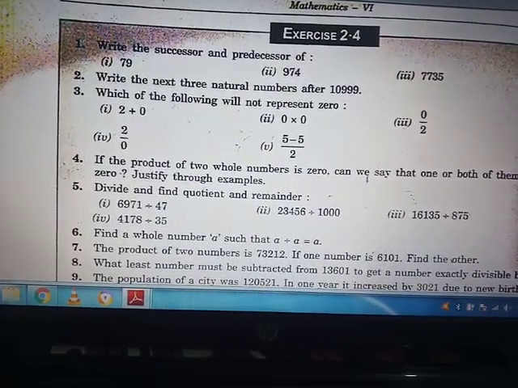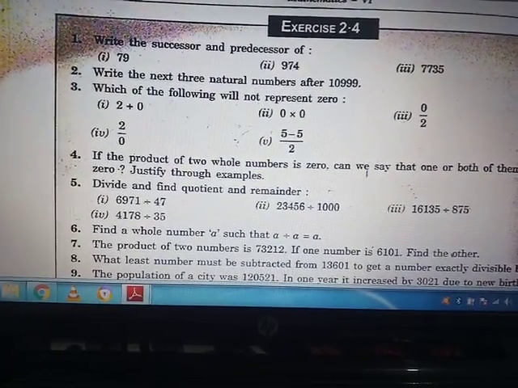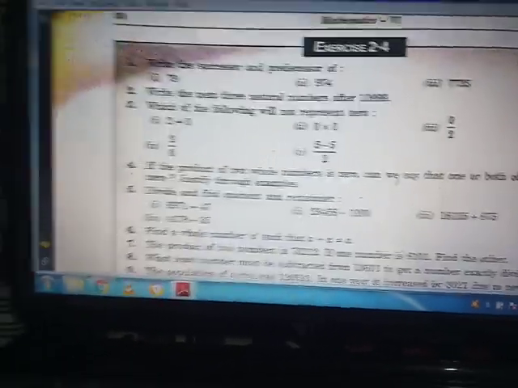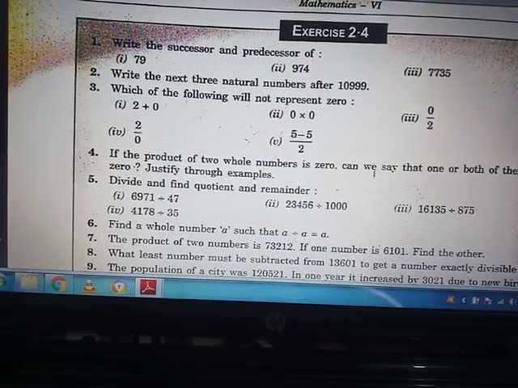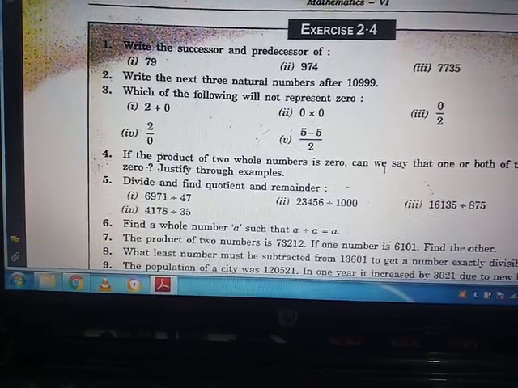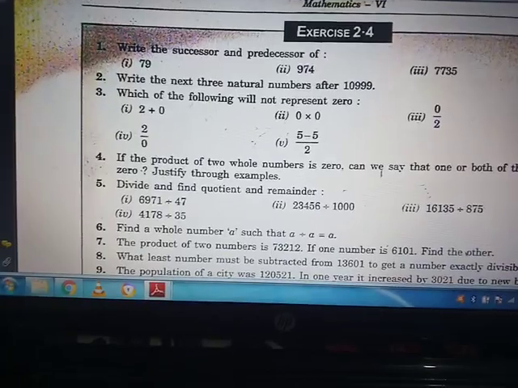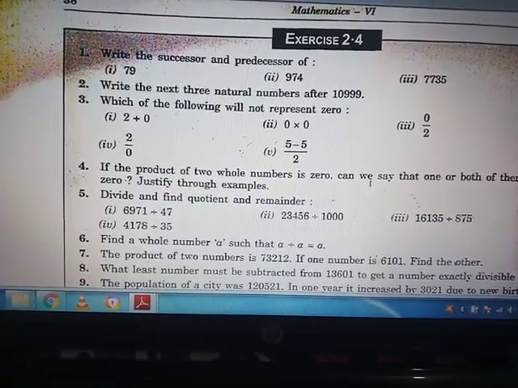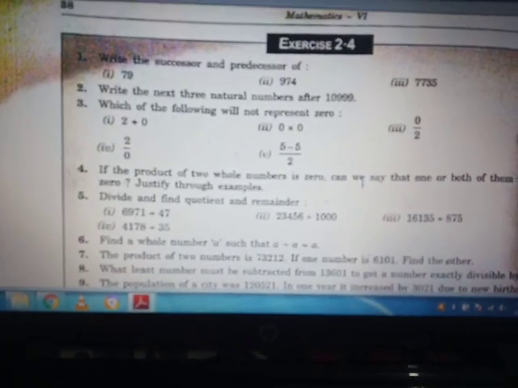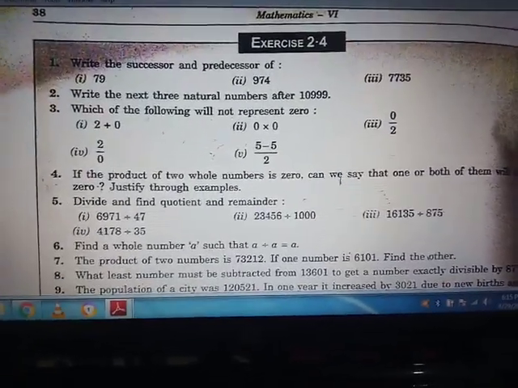Now the second one is 0 multiplied by 0, it will be 0, so it will represent 0. Now the third option is 0 by 2, it will also be 0. Now the fourth is 2 by 0, you will divide 2 by 0, and the value will be infinite. Okay, 0 ones are 0, 0 twos are 0, so the value will be infinite. Now the fifth one is 5 minus 5. You know that 5 minus 5 will be 0, and 0 by 2, same as in the earlier question, the value will be 0 itself.